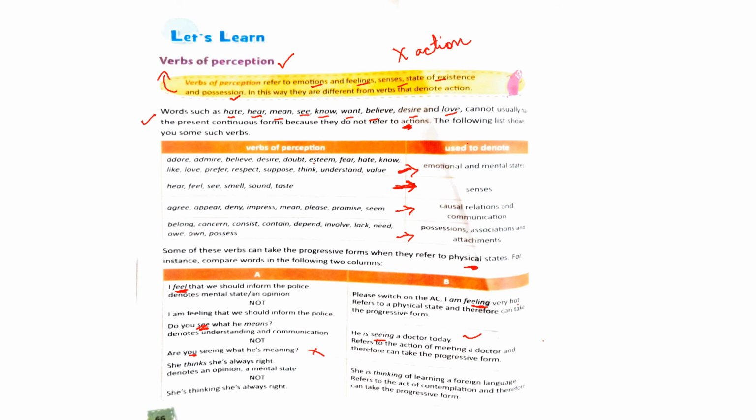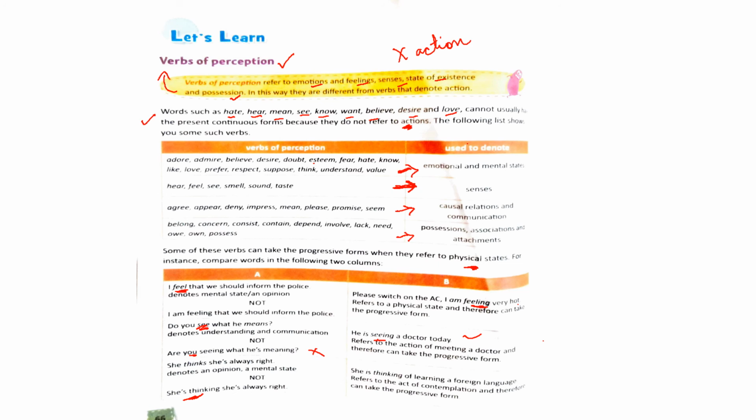See the next one. She thinks she is always right. Here thinks is denoting an opinion, a mental state. So it will be incorrect if you write she is thinking she is always right. You cannot use the present continuous here because it is denoting an opinion or a mental state and not any action.